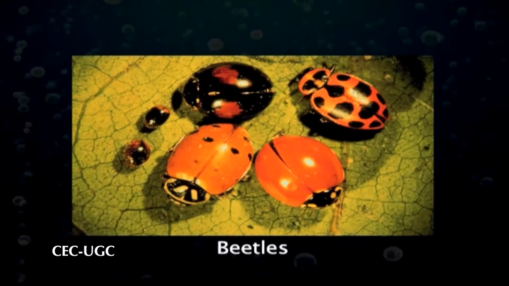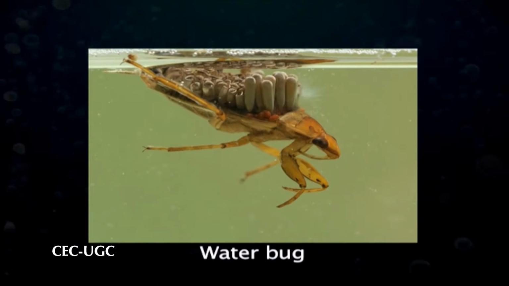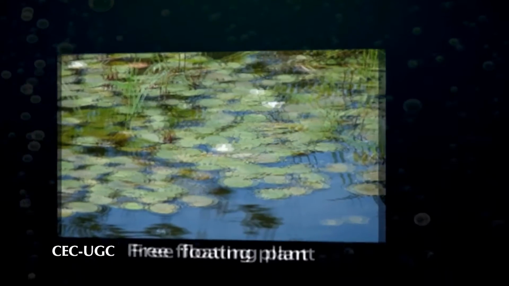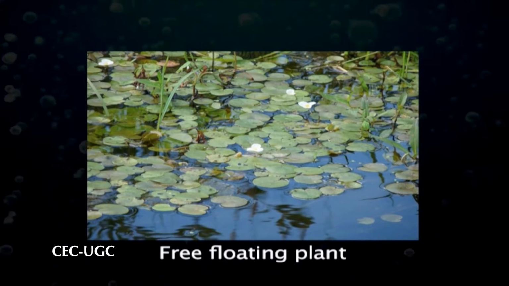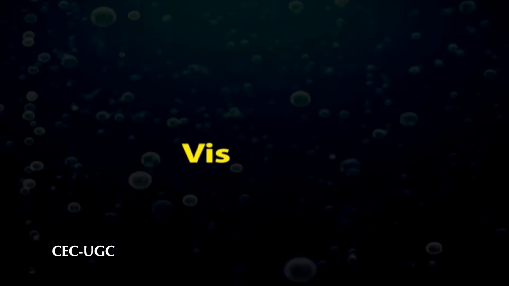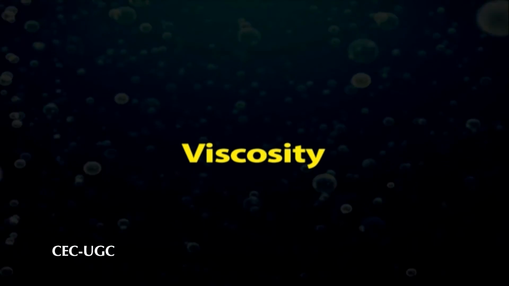Also, some kinds of beetles, water bugs and free floating plants live only on the surface skin of ponds and lakes. Another physical property of water is viscosity.